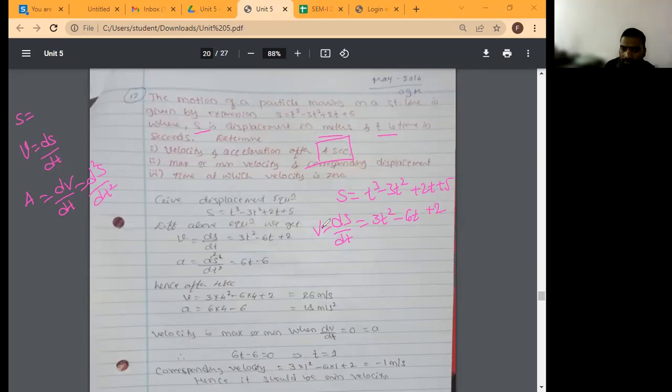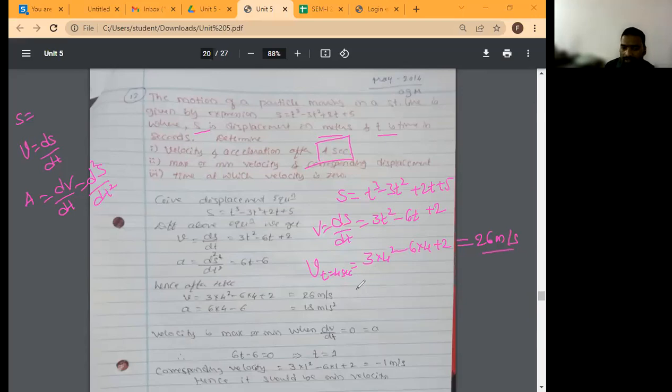I want velocity at t is equal to 4 seconds. Wherever t is there, substitute t is equal to 4. So 3 into 4 square minus 6 into 4 plus 2. This is equal to 16 into 3 minus 24 plus 2. So how much will you get? 26 meter per second. Unit is very, very important. If you miss the unit, then in the offline paper there is a deduction of marks.